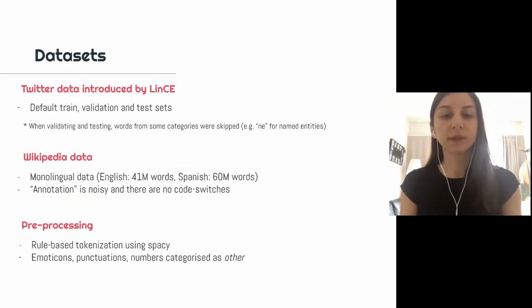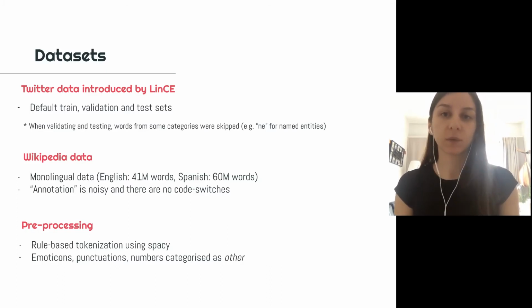We used the default train, validation and test splits introduced by Lince for our models. The train set is only used by the supervised models that we compare against. Monolingual data comes from Wikipedia articles with 41 million English words and 60 million Spanish words. And we remove emojis, punctuation, and numbers from these Wikipedia articles, and we categorize them as other.